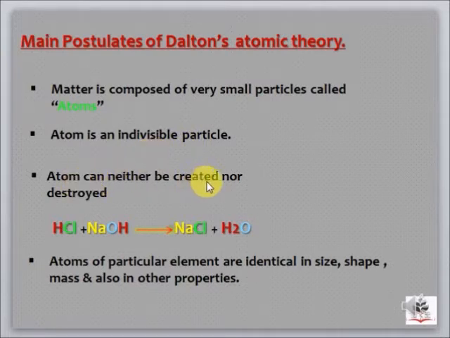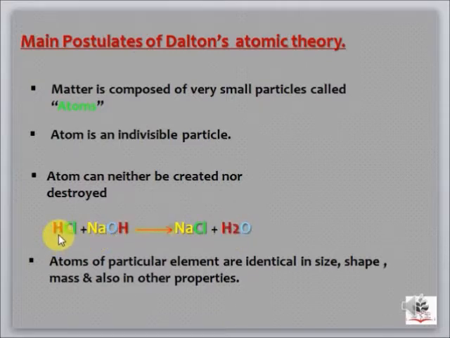Atom can neither be created nor destroyed. During a chemical reaction, the atoms of a compound or element just get rearranged, they cannot be created or destroyed. For example, we have here HCl and NaOH. When these two compounds react together, they form NaCl plus H2O.